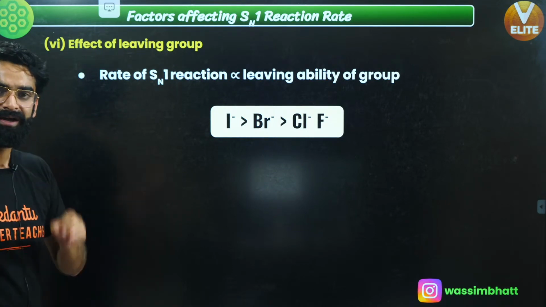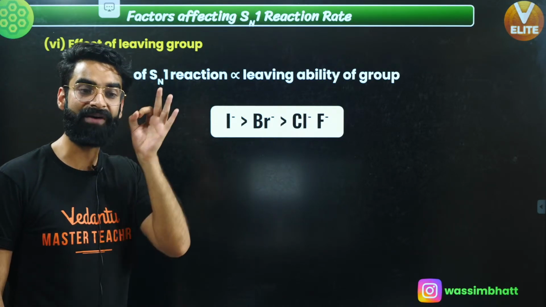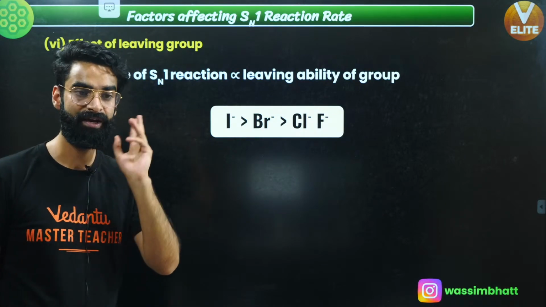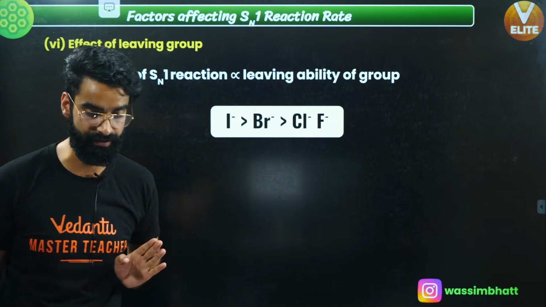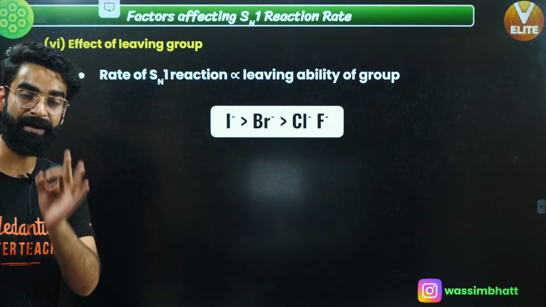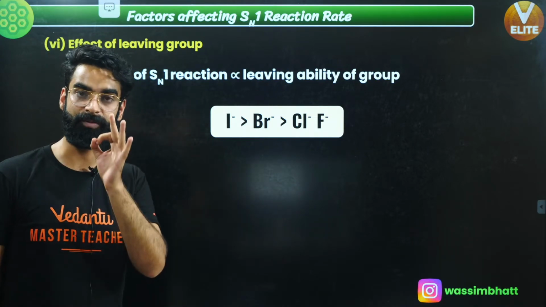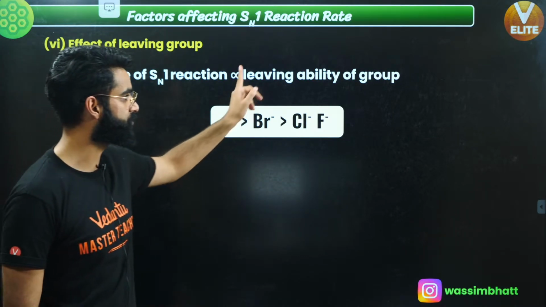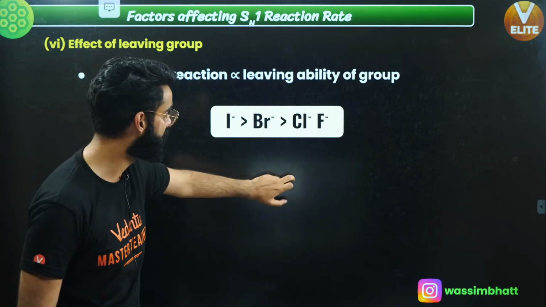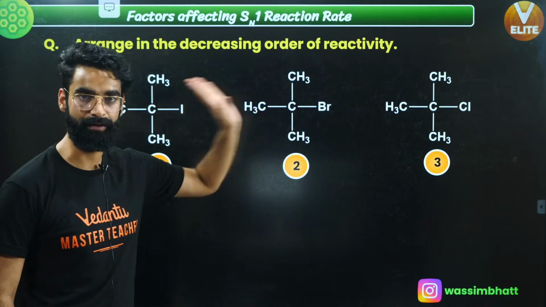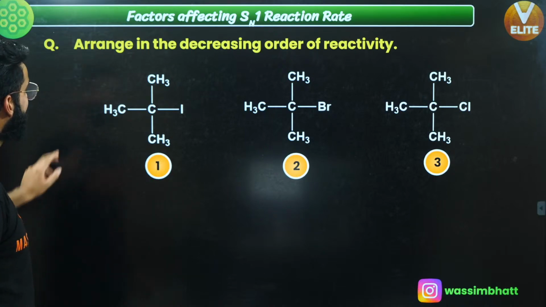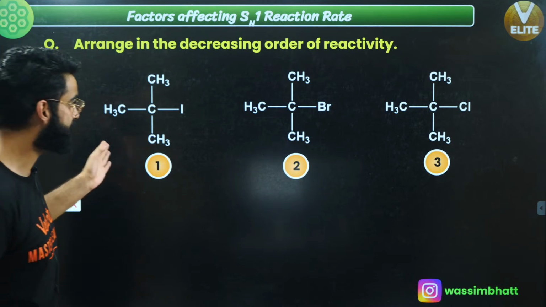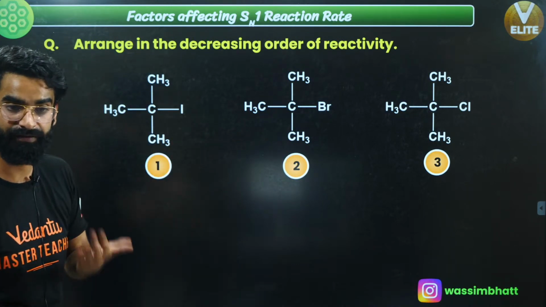Remember, the leaving ability of I negative is maximum, followed by Br negative, followed by Cl negative, followed by F negative. And rate of Sn1 is directly proportional to the leaving ability of the group. For example, I've taken 3 cases over here. Arrange the following in the order of decreasing reactivity towards Sn1.